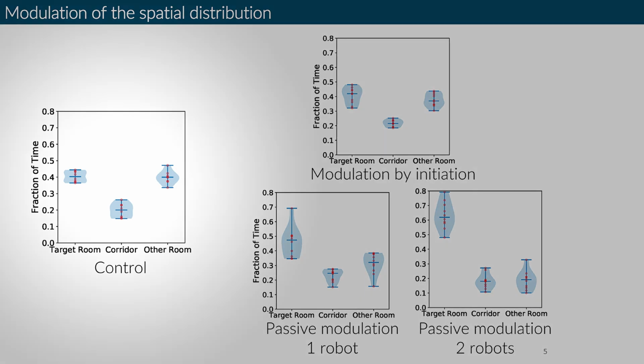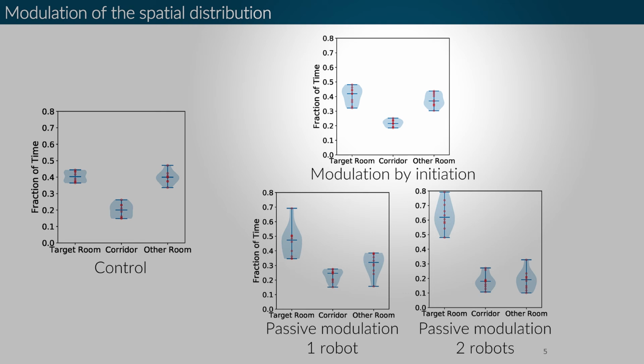In the control experiment with only fish, we can see that fish have no preference and they spend an equal amount of time in both of the rooms. But when we use the robot to try to initiate a collective movement in the direction of the target room, we see that it has no influence on the time spent by the fish in the room. That can be explained by the fact that our fish only spend a very short amount of time in each room at a time. Even if the robot does initiate a collective departure successfully, it's not going to influence the time spent by the fish in the room.